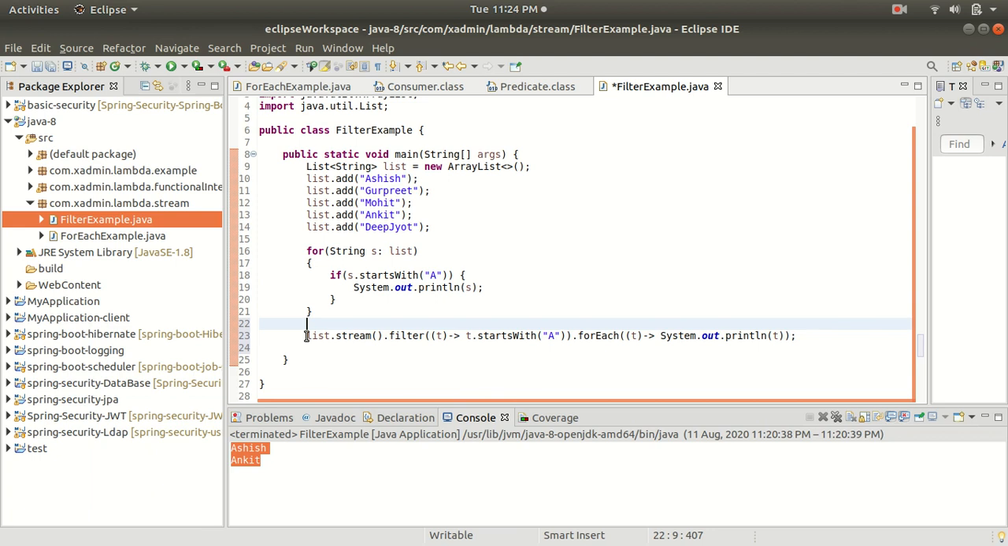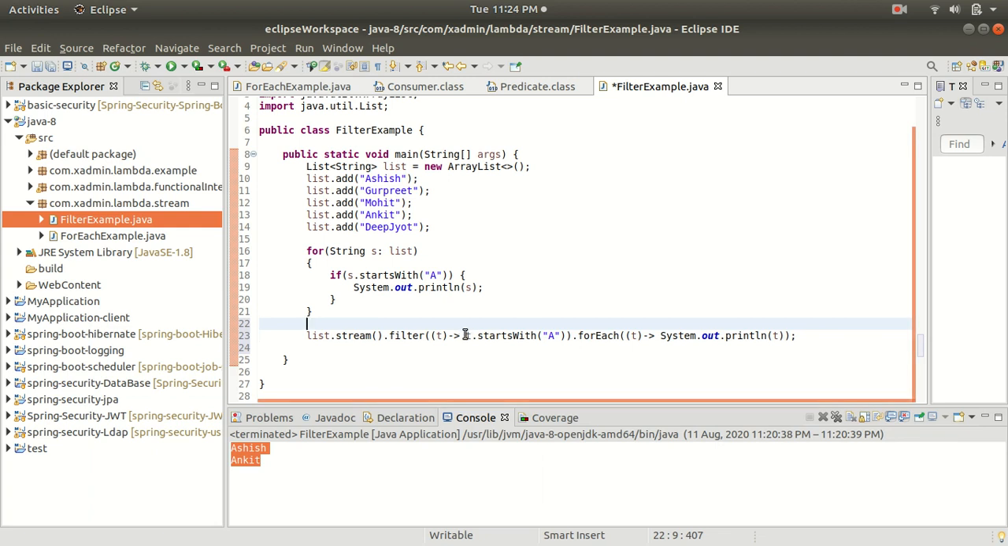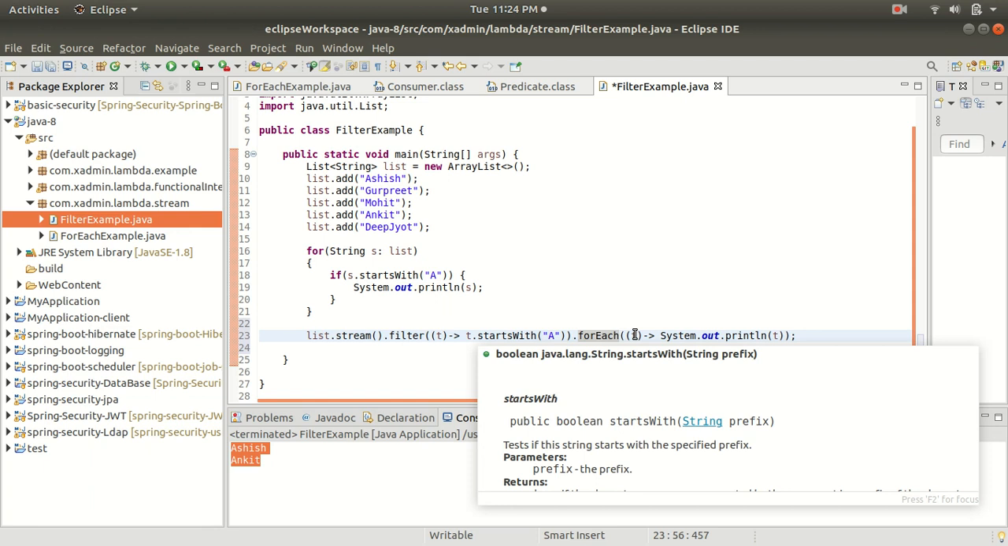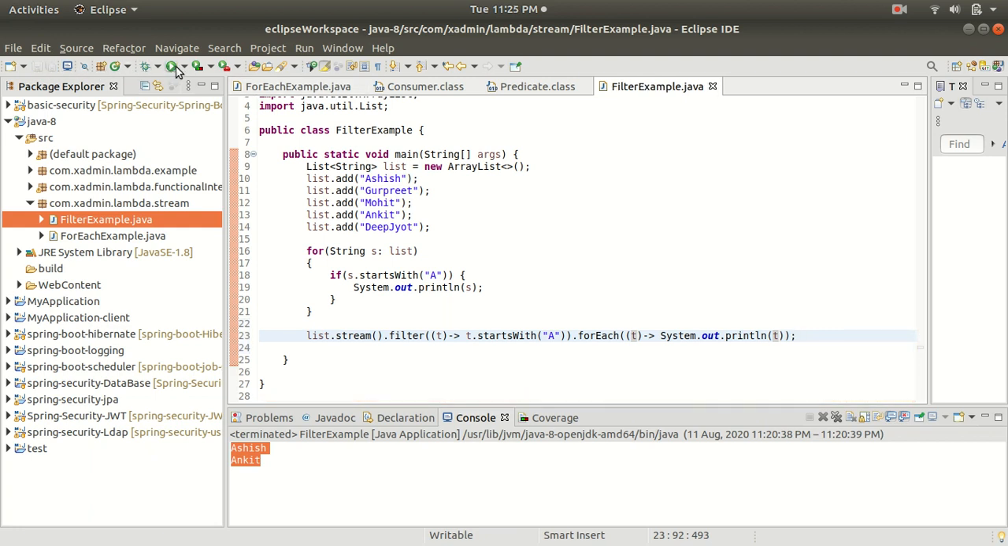First of all, I change this list to a stream, and then I call the filter method, and inside the filter method it is taking the predicate. So we have a test method. We converted this to a lambda expression, so we need to write some condition. I put t dot startsWith a, then it is going to call the forEach method. If the object satisfies the condition, then that object will go to the forEach method, and then it will print that object in our console. So let me save this code and run it to show you.